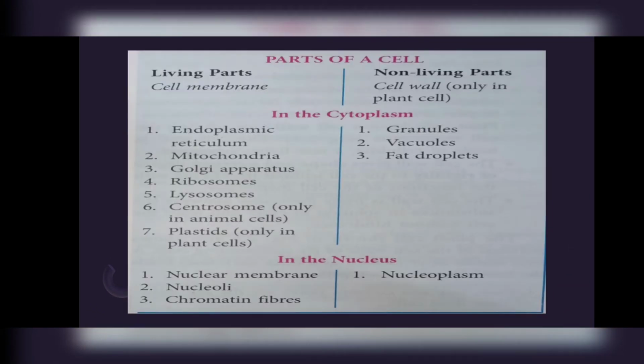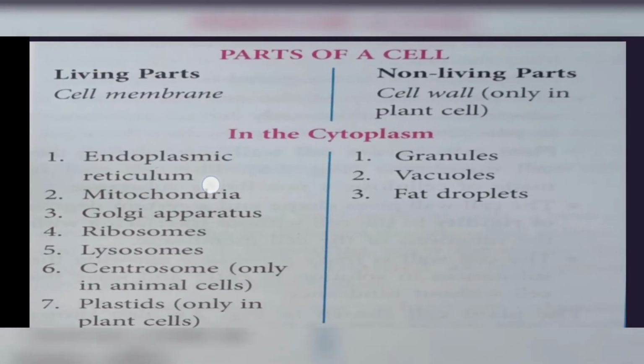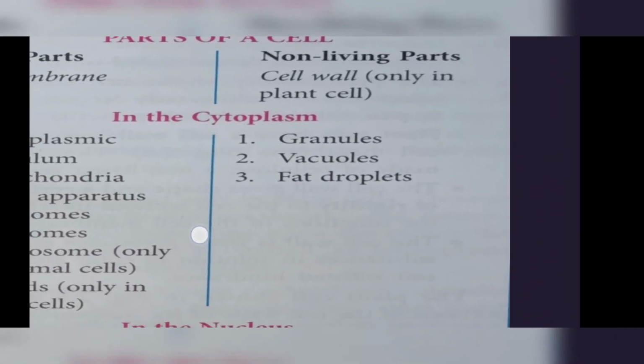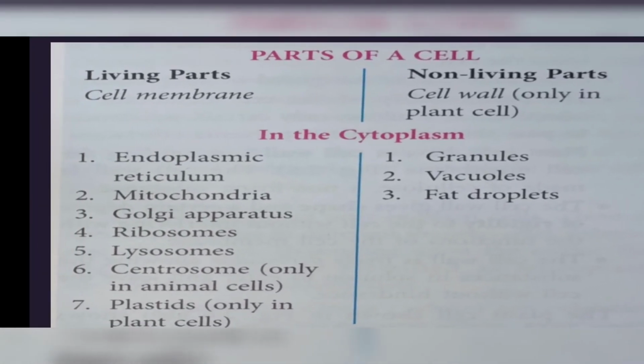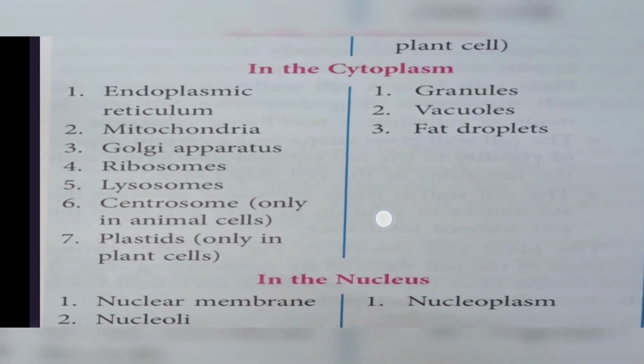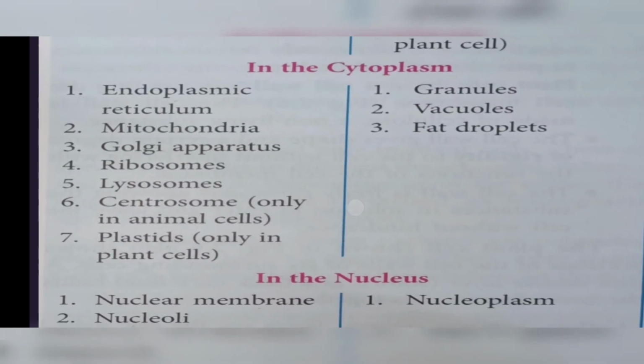So next, let's see which parts of the cell are living and which are non-living. Okay, then we have living parts: cell membrane. Non-living part of the plant is the cell wall, and the cell wall is only present in the plant cell. Cell membrane is the living part. And then in the cytoplasm we are going to see what is living and what is non-living.